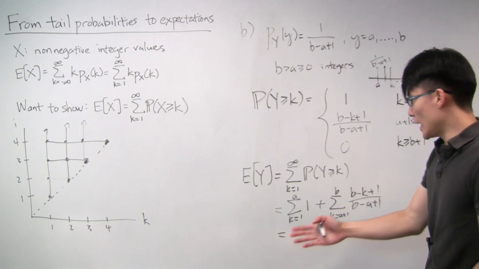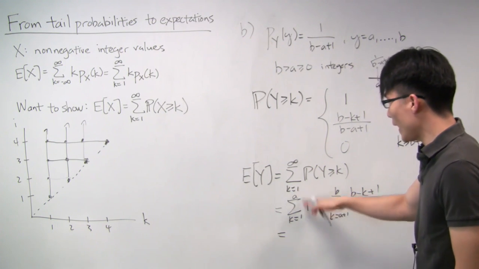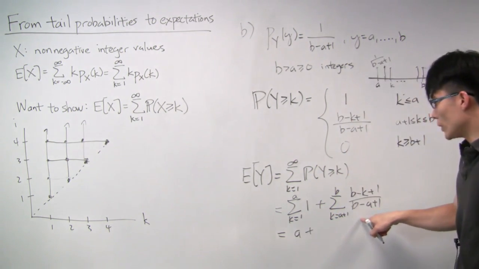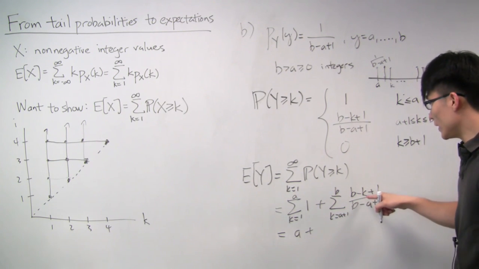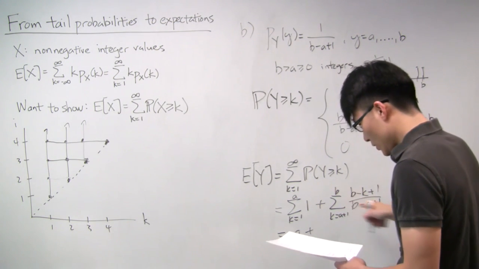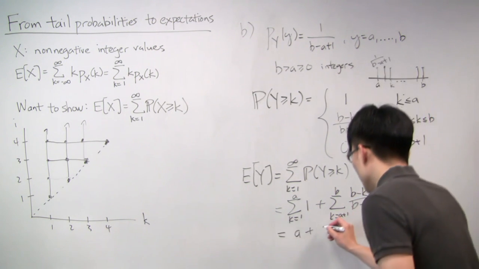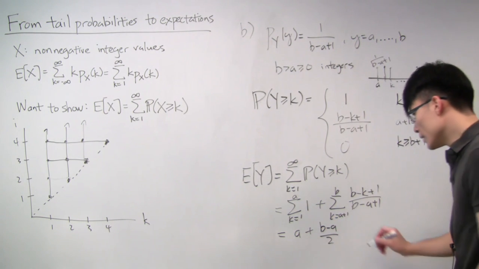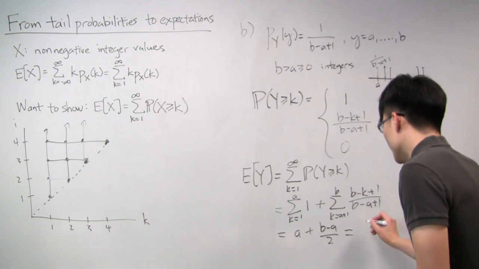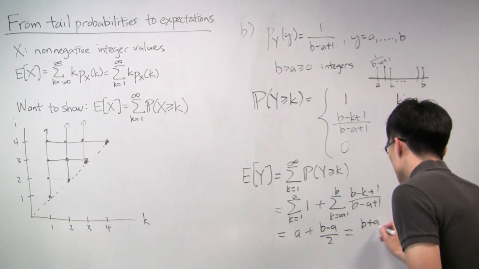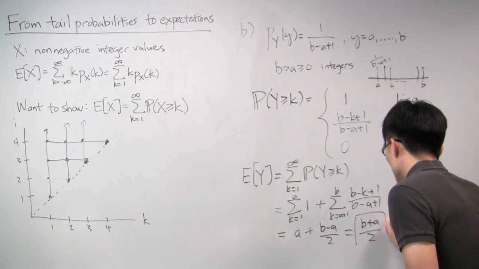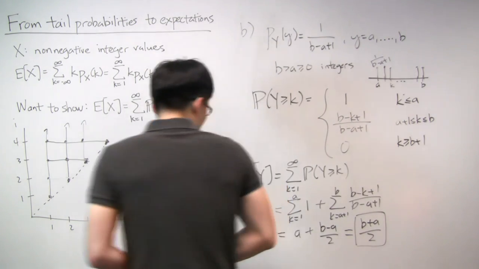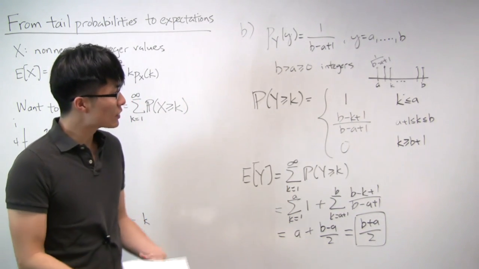All right, and so now the rest of it is just algebra. The first term is easy. There's just a copies of 1, so you just get an a. And this, we can just do some more algebra and simplify things out. And what we get is that this sum actually ends up being b minus a over 2. So which, when we combine, we get that this is just b plus a over 2. Becomes our final answer. And do we trust that this is actually correct?